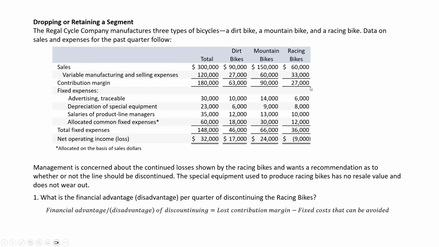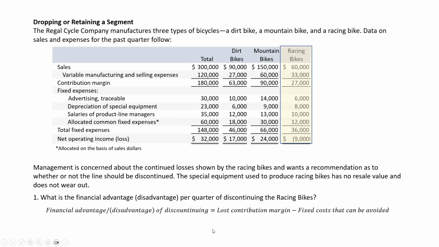We lose $27,000 that previously helped contribute to cover our fixed costs and then hopefully to earn a profit. We want to compare that to any fixed costs that can be avoided. Our opportunities here are potentially advertising, depreciation, salaries of product line managers, and allocated common fixed expenses.